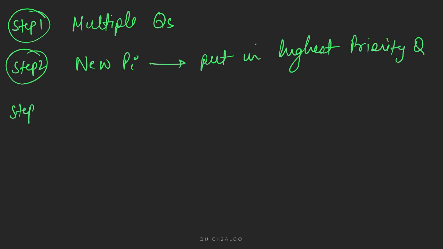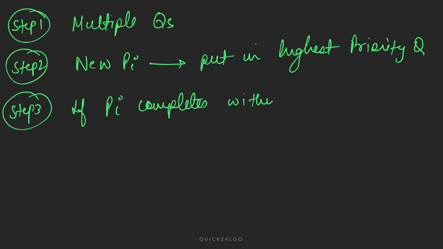Step three, if a process completes within the time slice of the queue, it is finished, it leaves the system.